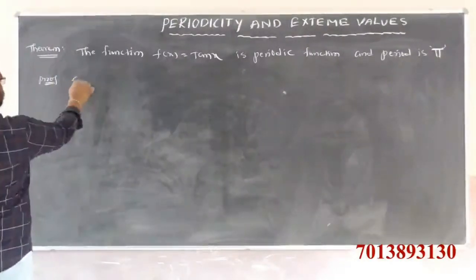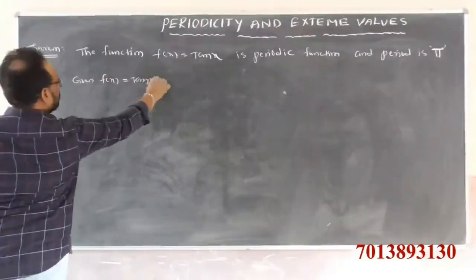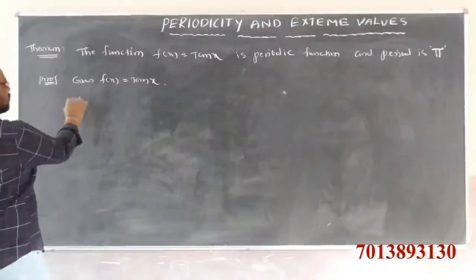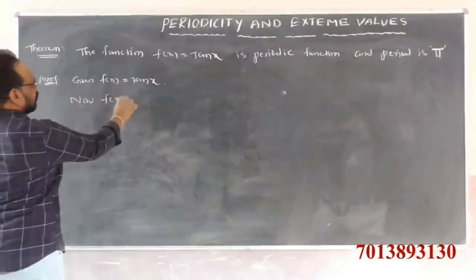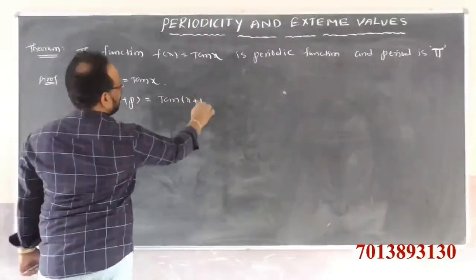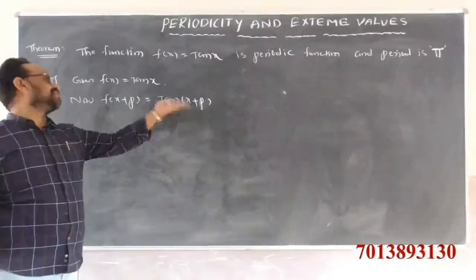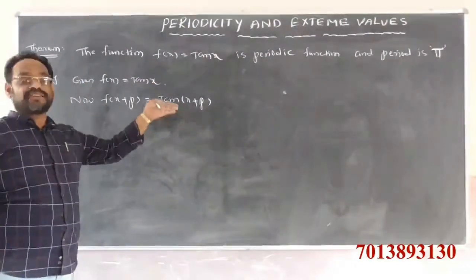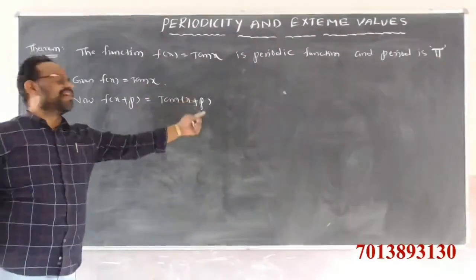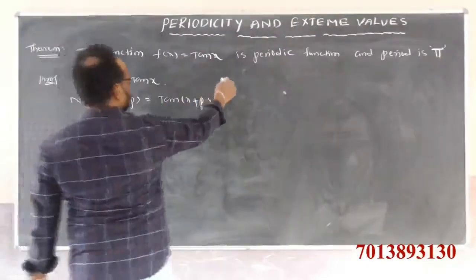Given that f of x is equal to tan x, we want f of x plus p. Now f of x plus p is nothing but tan of x plus p. If tan of x plus p is equal to tan x, then the tangent function is a periodic function with period p.